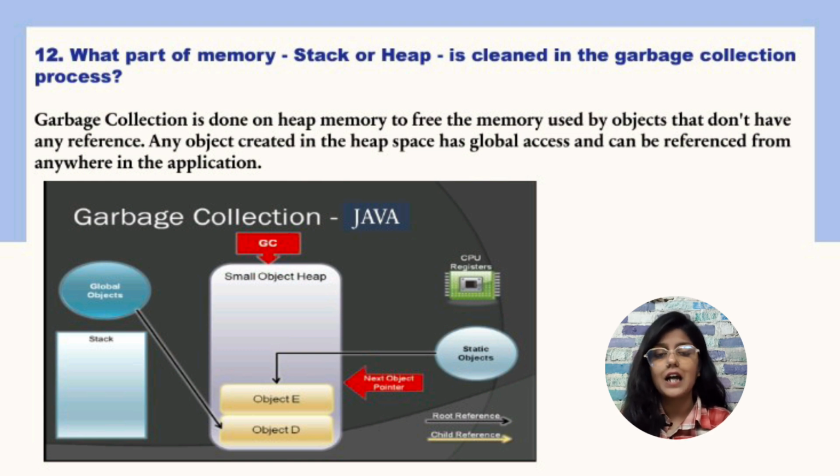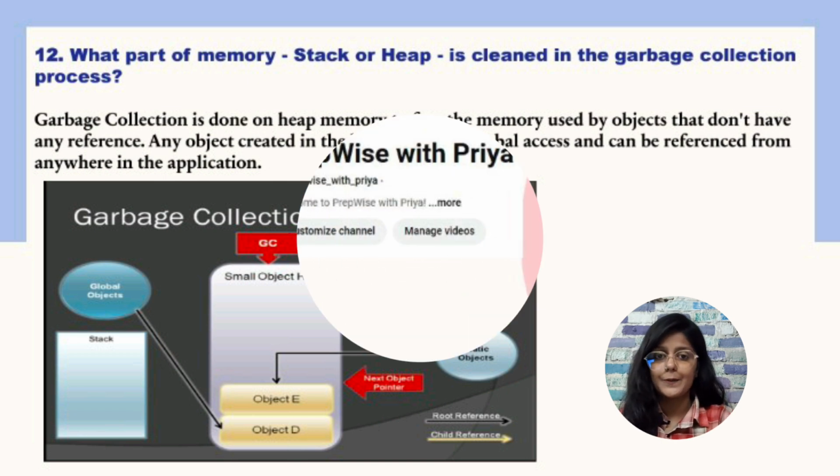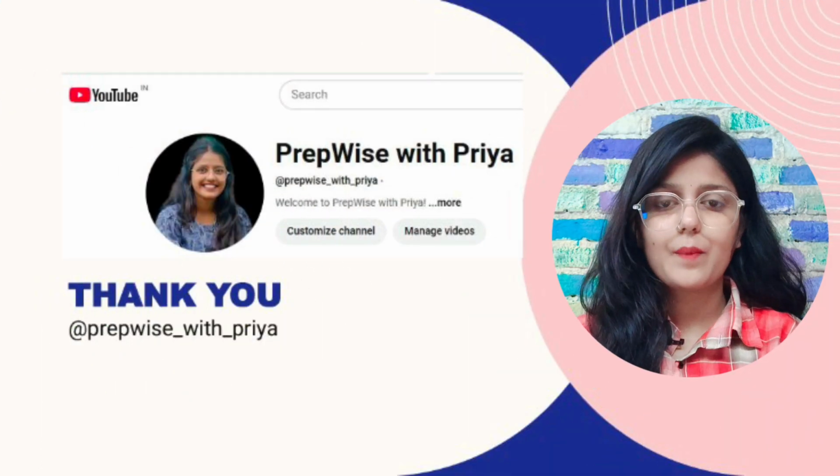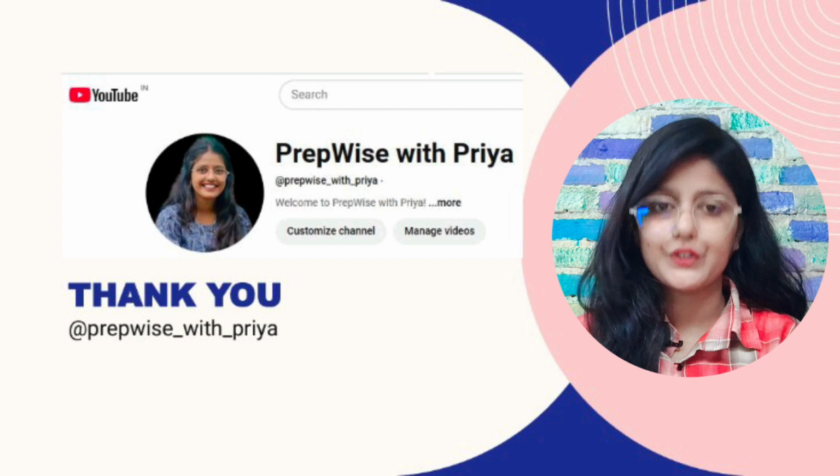However, the garbage collector does not clean memory from the stack memory used for method execution or for class level variables. So you can clearly get an idea that GC helps to clean heap memory only, because our objects are stored in that. In the second question, I have already told how the data is stored in stack and heap memory. So this was all about today's top Java interview questions.